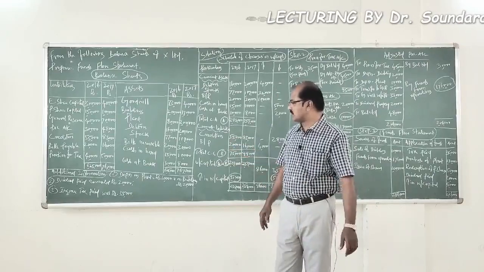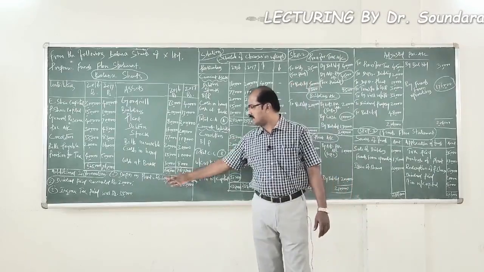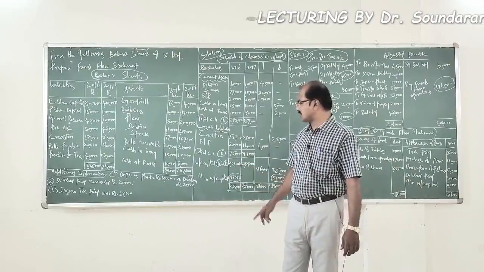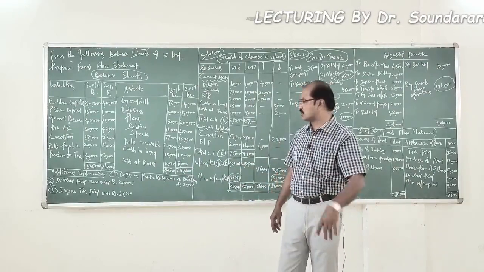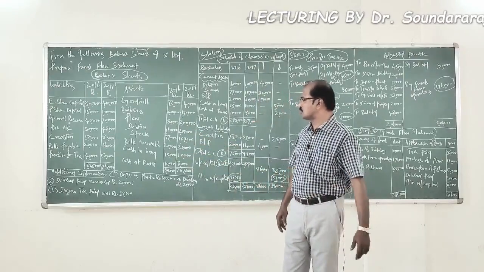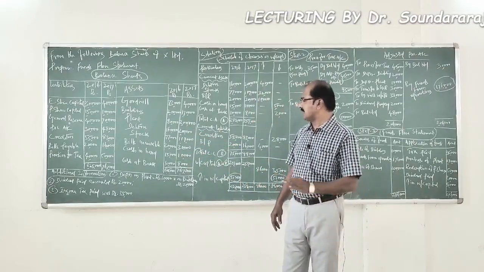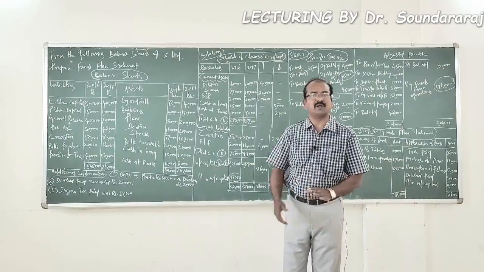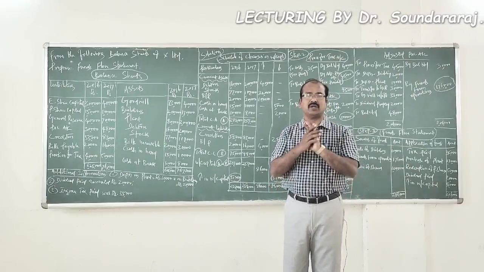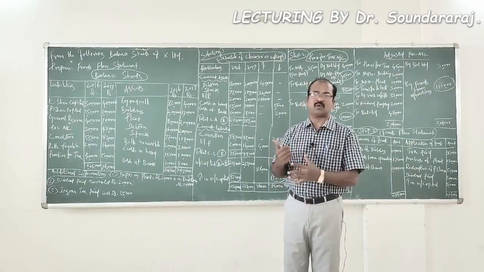If you look at the additional information, we are given 3 details. Number 1, depreciation on plant amounted 10,000 rupees and on building 20,000 rupees. Number 2, dividend paid amounted 20,000 rupees, and number 3, income tax paid was 35,000 rupees during the current year. These are all the details we could learn from this particular problem.